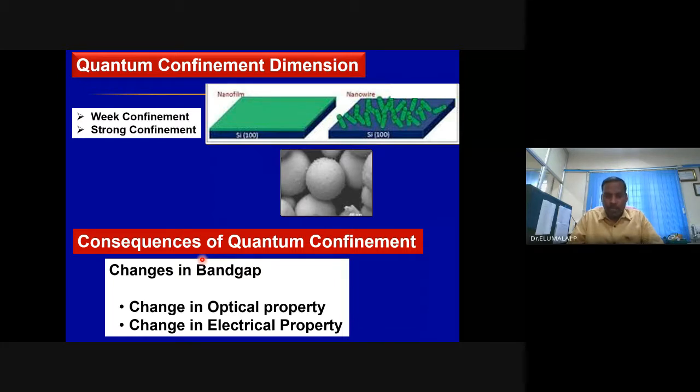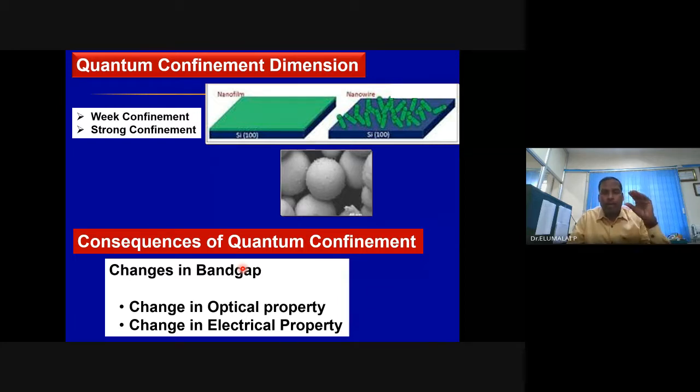As a consequence, there will be a change in the optical property as well as electrical conductivity. Why? Because electrical properties are directly linked with the band gap. Smaller the band gap, higher the conductivity. Larger the band gap, lower the conductivity. With a smaller band gap, the energy required to excite the electron is less. With a larger band gap, the energy required is large. Consequently, emission energy or emission frequency will be different.